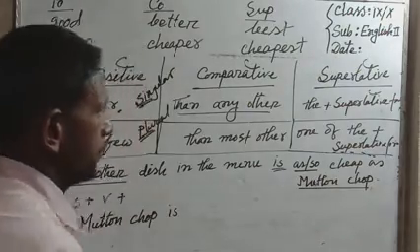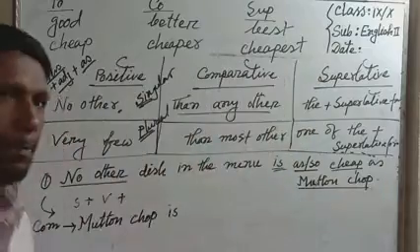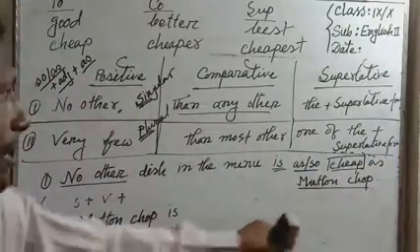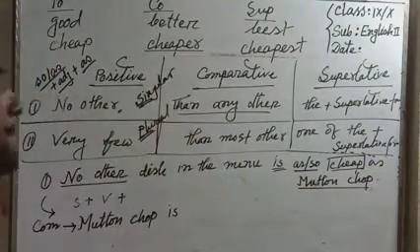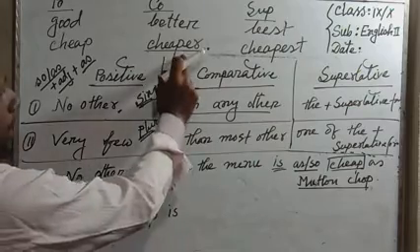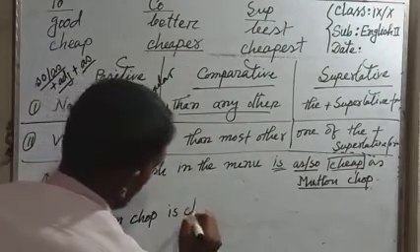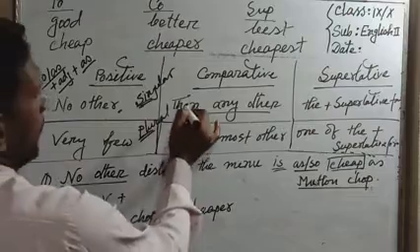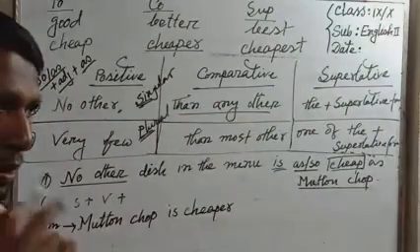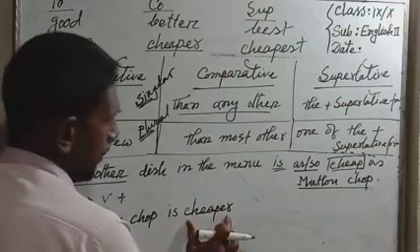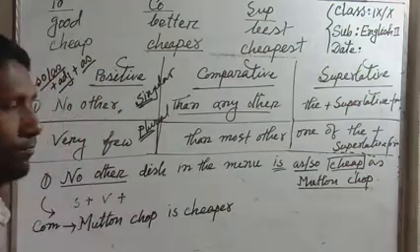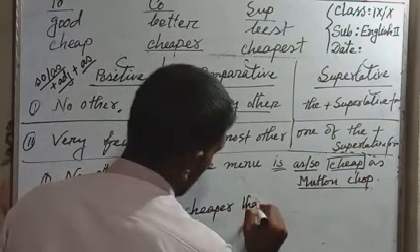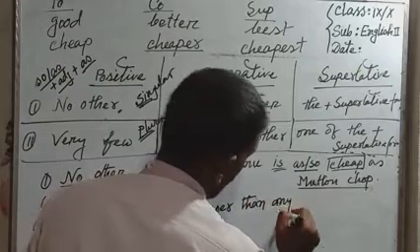After that, the comparative form of adjective. You can use the comparative adjective. What is the comparative adjective? Cheaper. What is the comparative adjective? Cheaper. So, cheap, after that, than any other. You must recall that the comparative adjective is followed by than any other. Clear? Mutton chop is cheaper than any other.